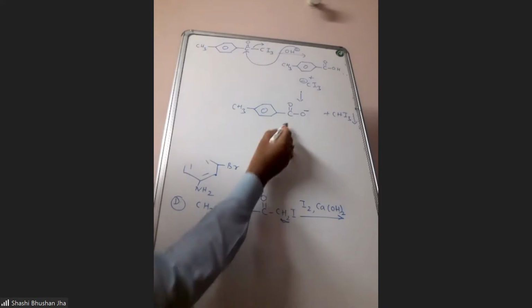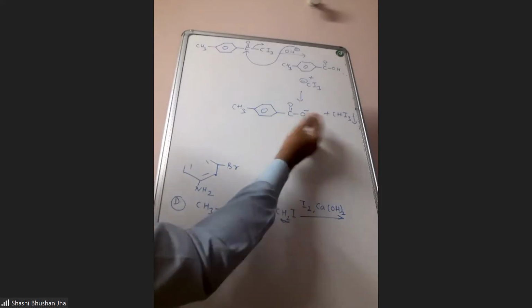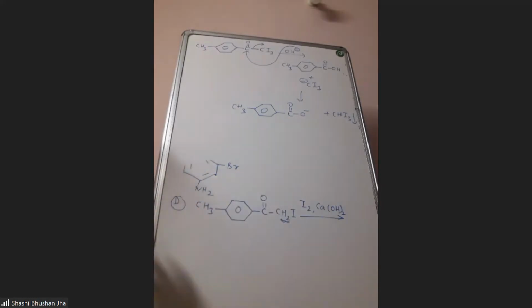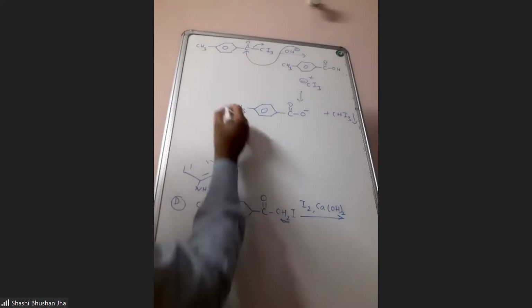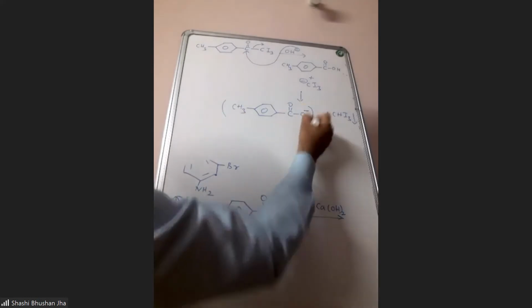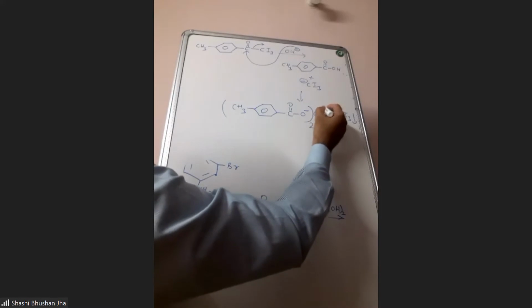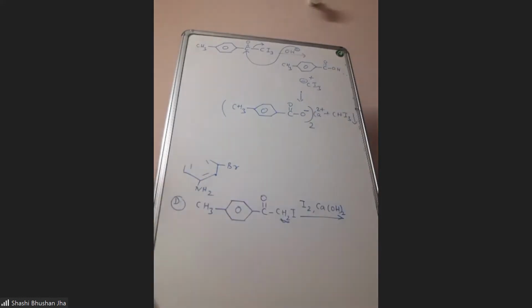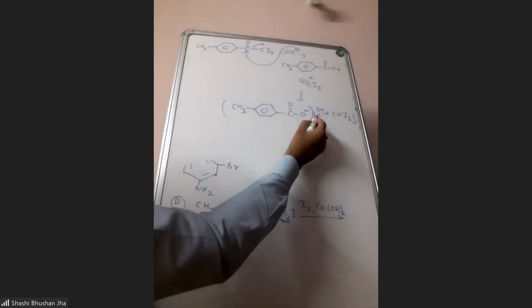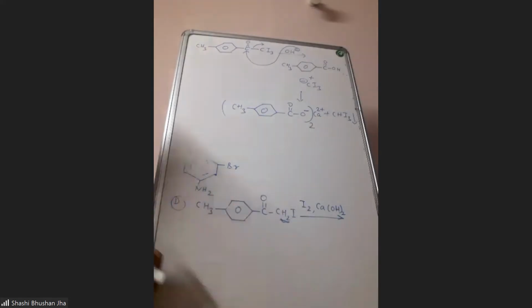If you take potassium hydroxide, it will be COOK, the potassium salt. But you have taken calcium hydroxide there. So in this case, you are going to get the calcium salt of that carboxylic acid. Since the valency of calcium is 2, this will be taken 2 times. So you'll get the calcium salt of this carboxylic acid.